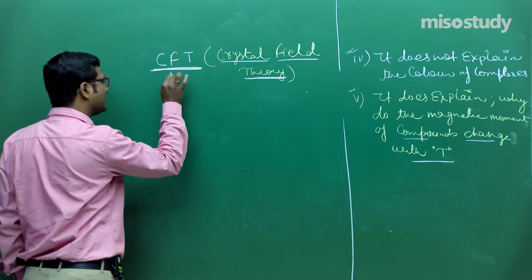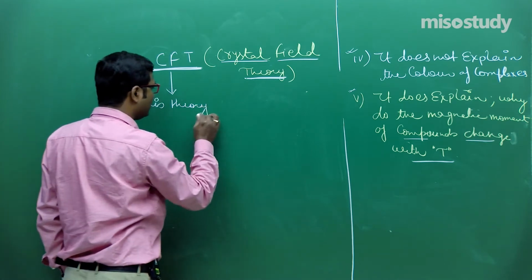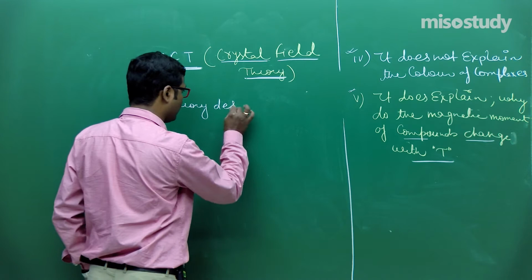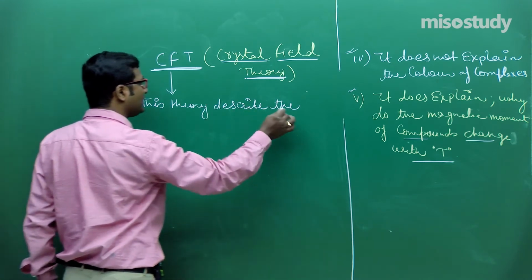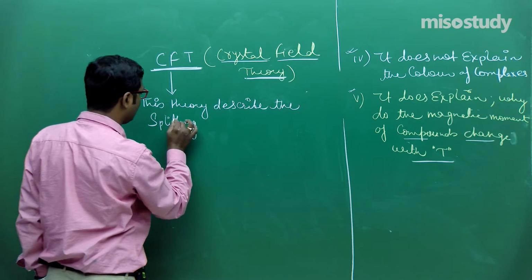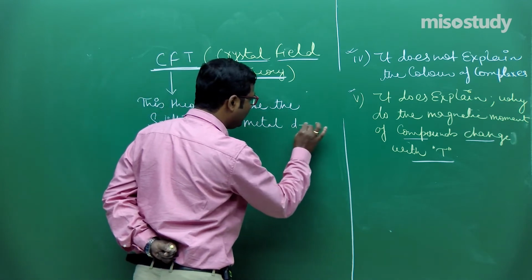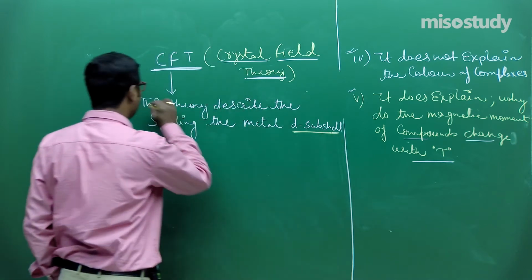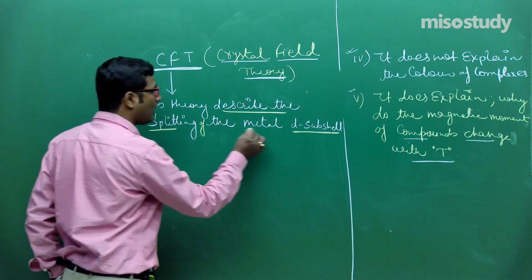What is the actual approach? This theory describes the splitting of the metal d subshell. Why do the d subshells of a metal split?